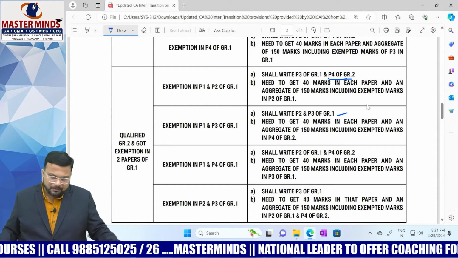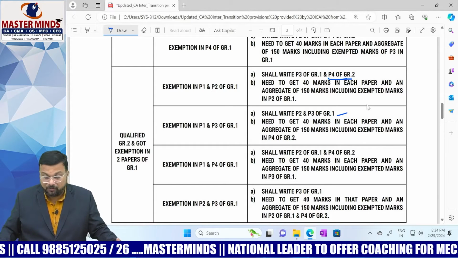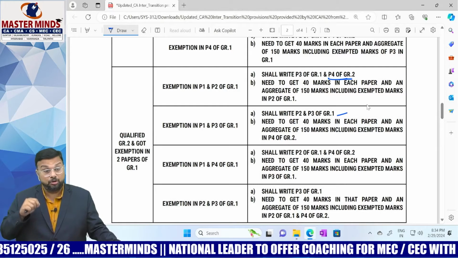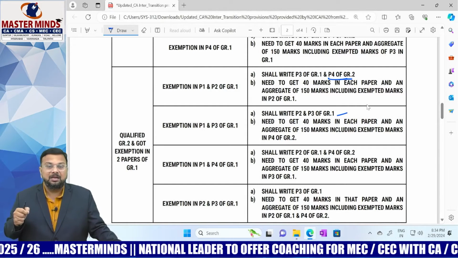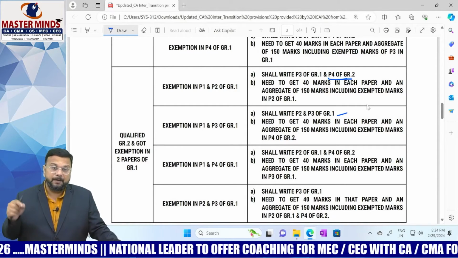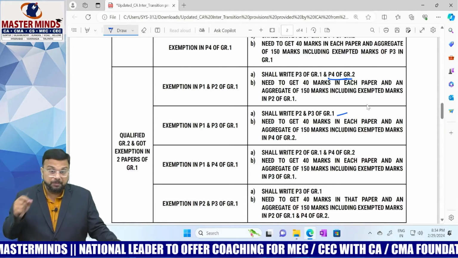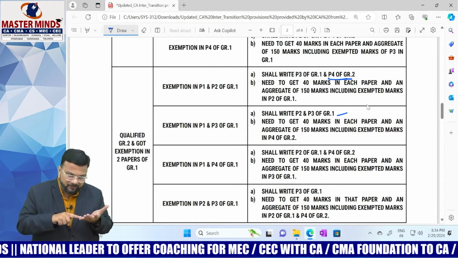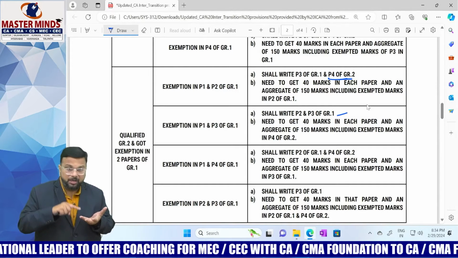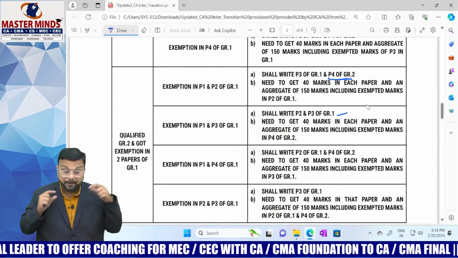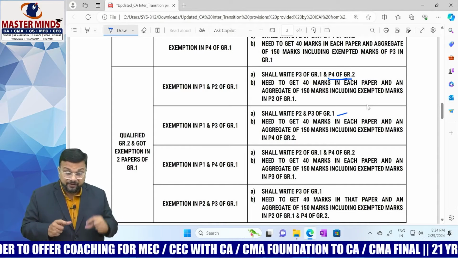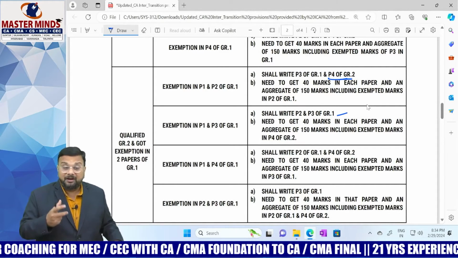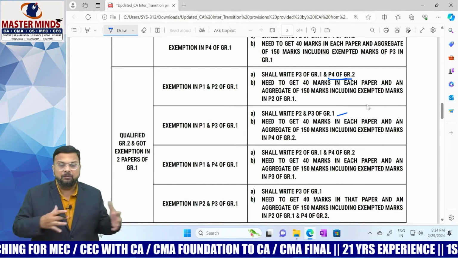And as usual, when it comes to qualifying, you need 40 marks in each paper, that is paper 2 and paper 3, and not only that, you have to get an aggregate of 150 marks. And for calculating aggregate, we will take P2 and P3 and as well as P4 of group 2. So not only you have to pass in paper 2 and paper 3 of group 1 under new scheme, but in terms of aggregate with cost and management accounting under new scheme, you have to get 150 marks. So how will you calculate aggregate?